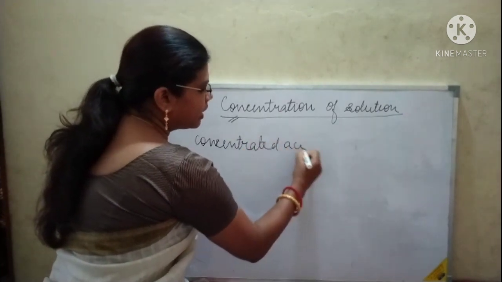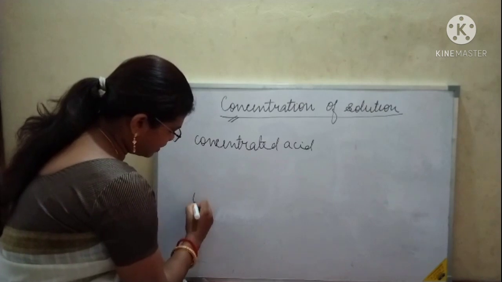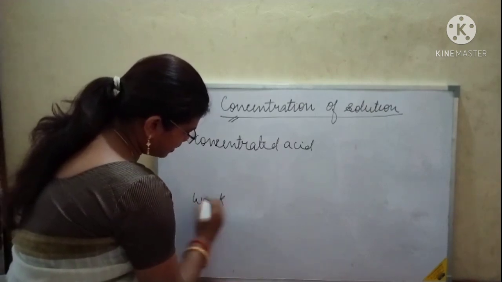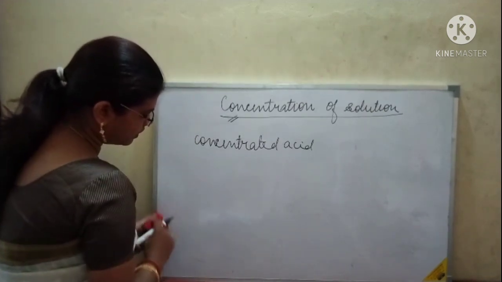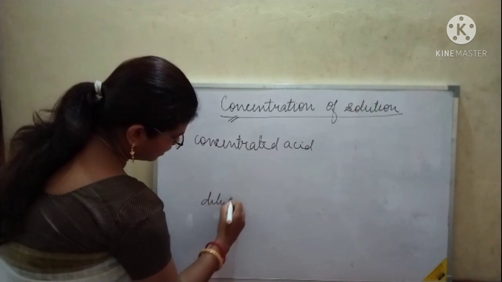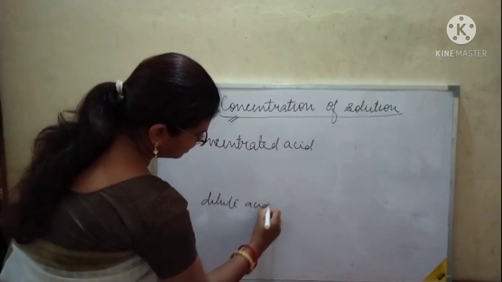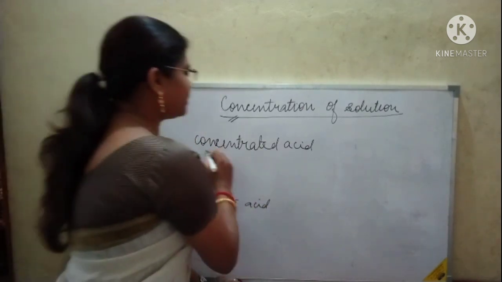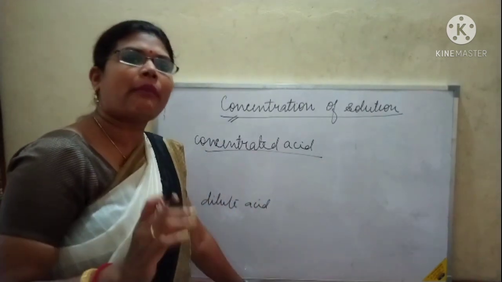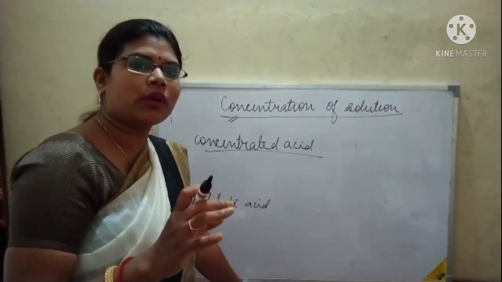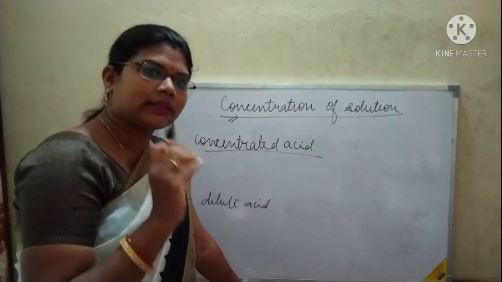We know that acid will show its properties in the aqueous medium, in the presence of water. So a very small amount of water is there. That acid is called concentrated acid. The acid where the water concentration is more, where you pour more water, is called dilute acid.